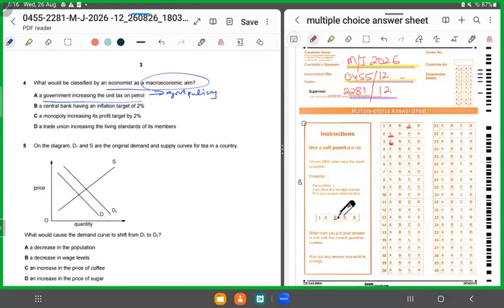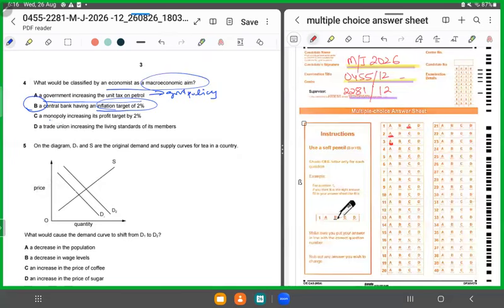B says a central bank having an inflation rate target of 2%. Yes, we are talking about inflation. This is a macroeconomic aim. This is the correct answer. Why can't it be C and D? Because C and D are again talking about micro, right? They're talking about things at the micro level.